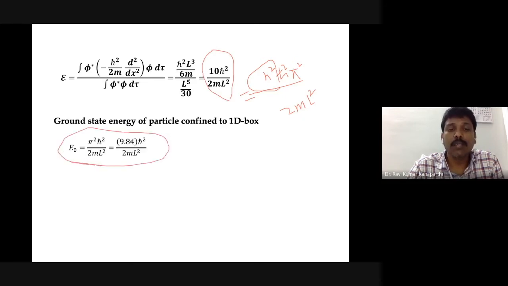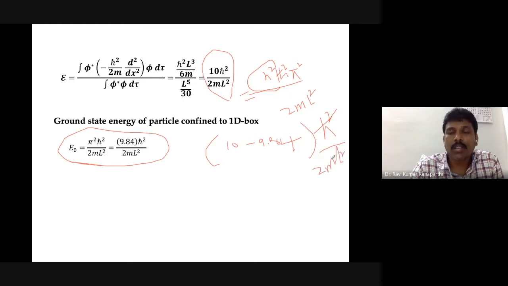The actual one is only 9.84 multiplied by ħ² upon 2mL², whereas this one is 10 multiplied by ħ² upon 2mL², so it is basically 10 minus 9.84 multiplied by that object, ħ² upon 2mL².